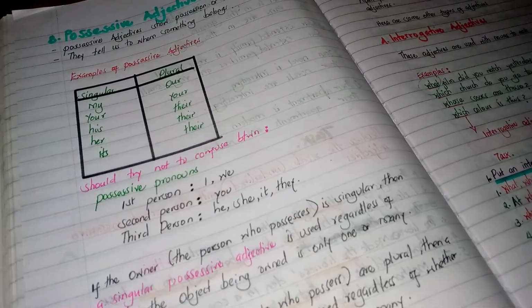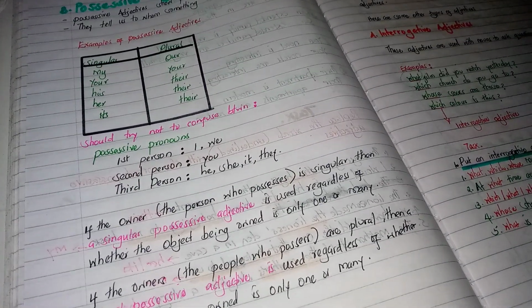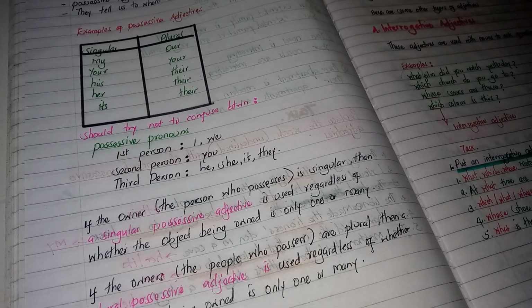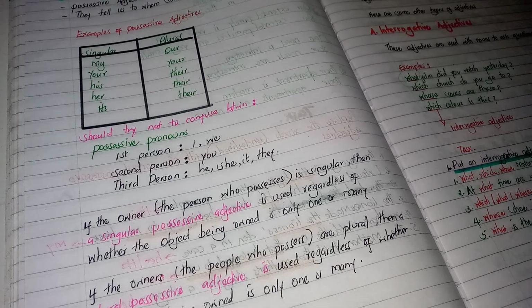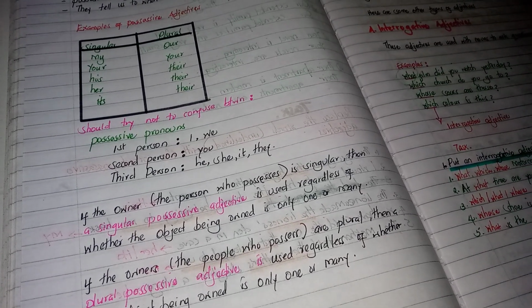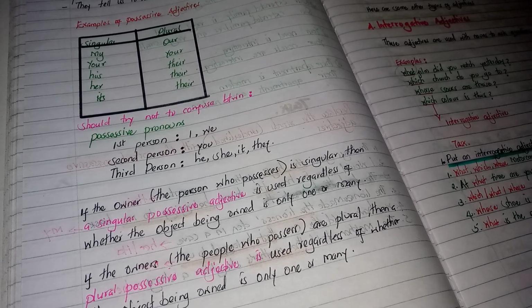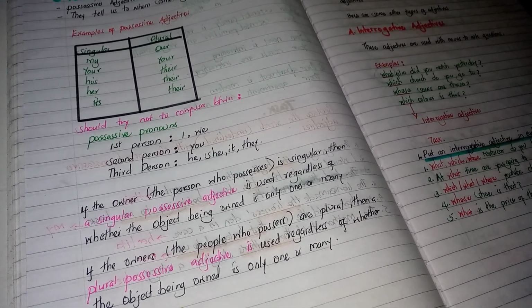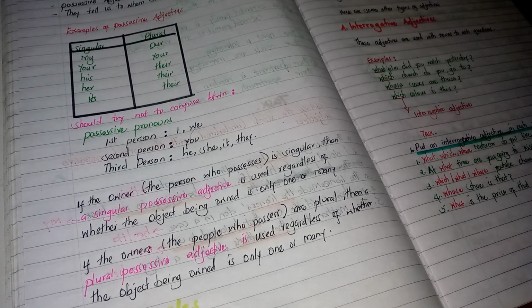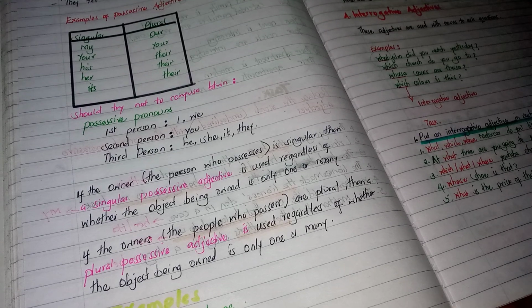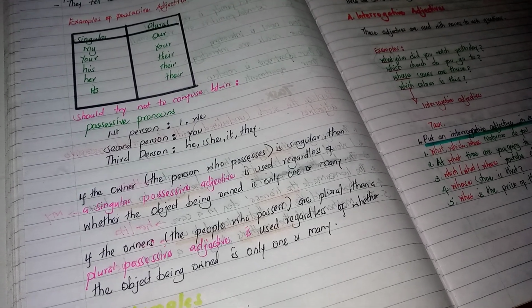Now, if the owner or the person who possesses is singular, then a singular possessive adjective is used regardless of whether the object being owned is only one or many. And if the owners, the people who possess whatever thing it is, are plural, then a plural possessive adjective is used regardless of whether the object being owned is only one or many.